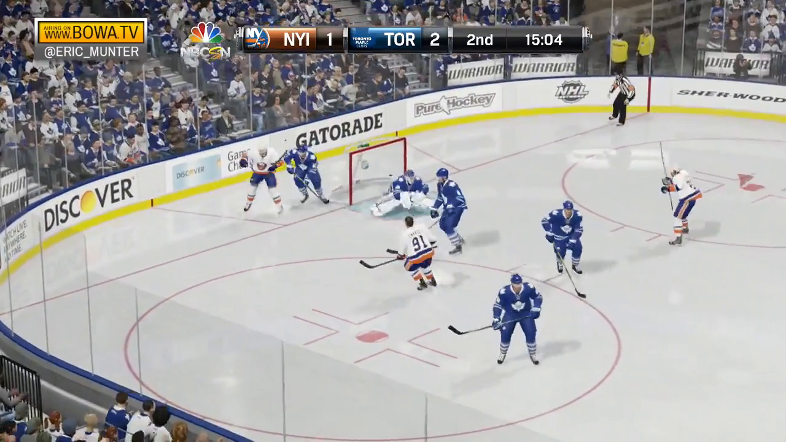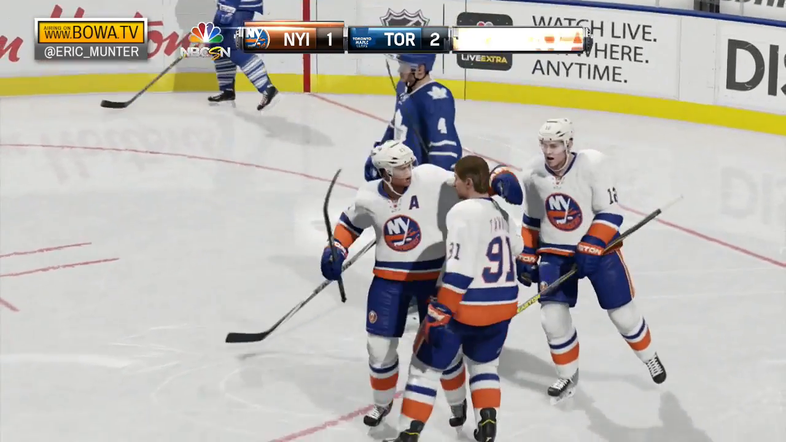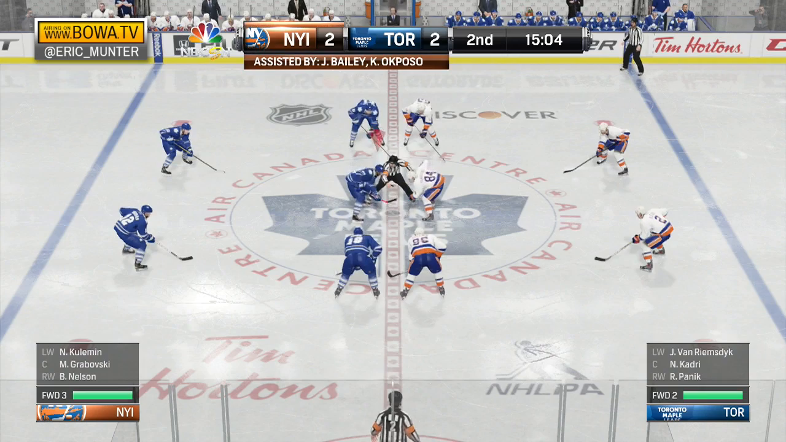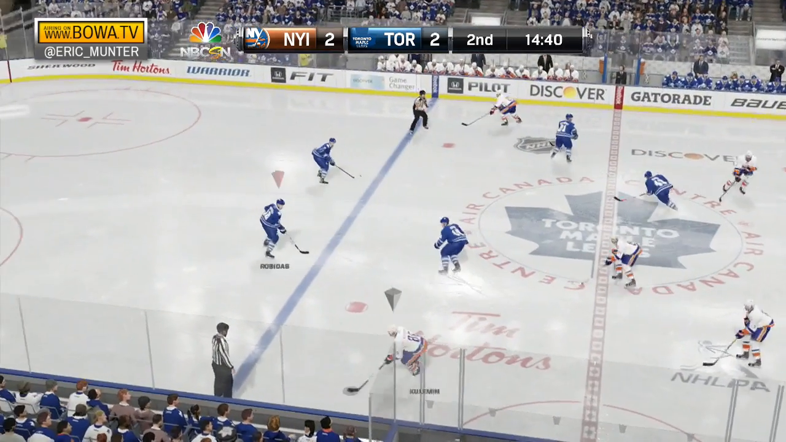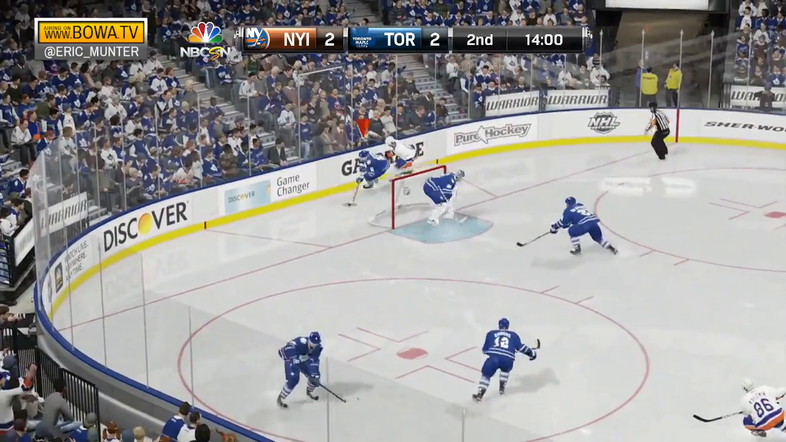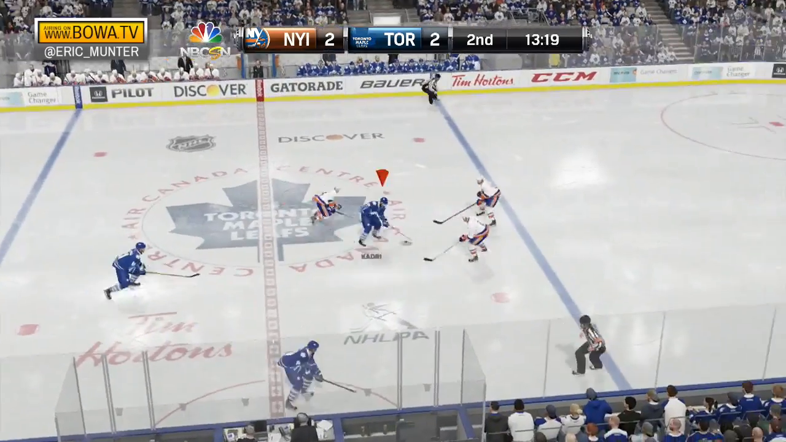Gotten by Bailey, fed to Tavares, he scores! New York ties the game! John Tavares! Tavares paid the price, dumping that puck in deep. Bailey got to it first. Okposo gets a second assist as Tavares gets the goal, helmetless and all, his second of the game, and this game is tied at 2.